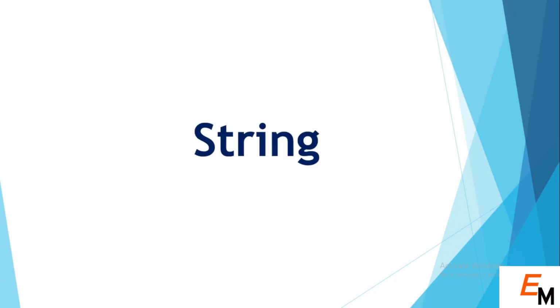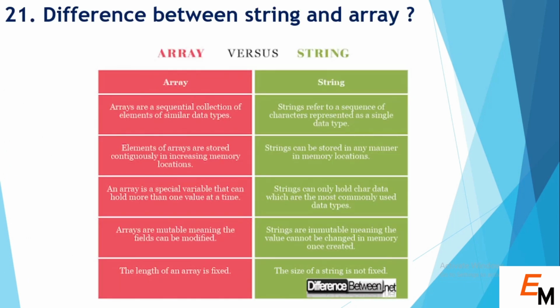So now let's talk about the string questions. What is the difference between string and array? An array is a sequential collection of elements of similar data type, whereas a string refers to a sequence of characters represented as a single data type. Elements of an array are stored contiguously in increasing memory locations, whereas a string can be stored in any manner in memory.